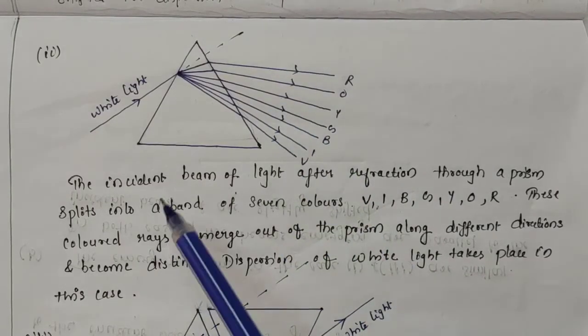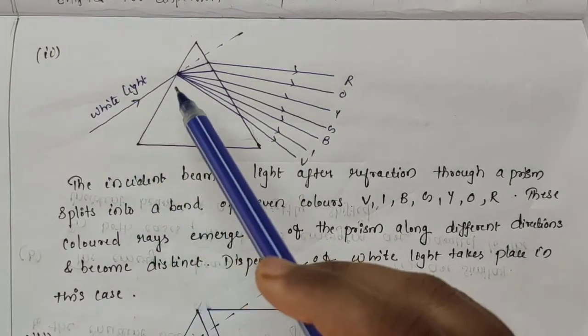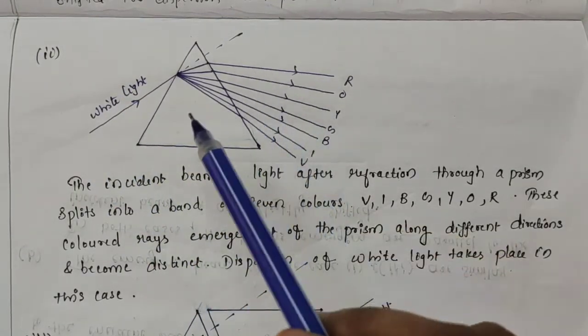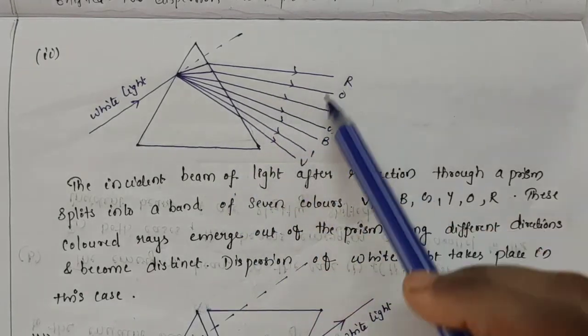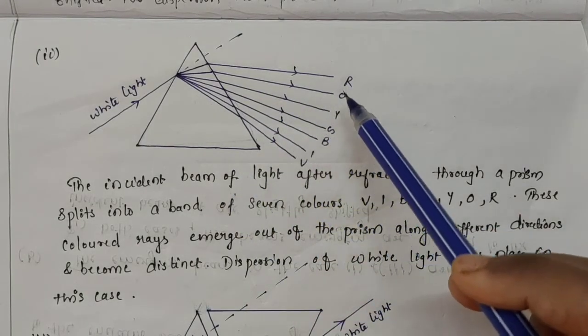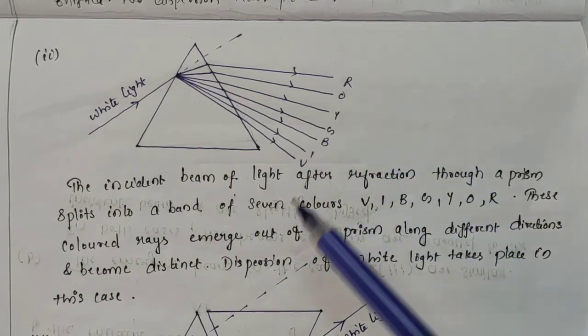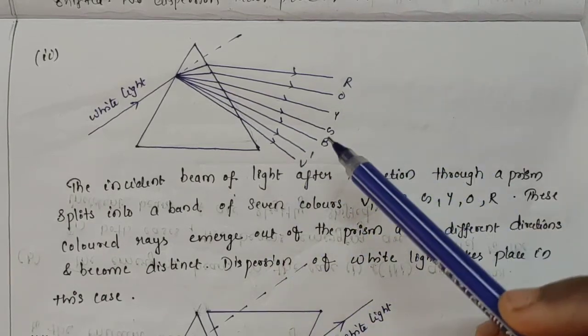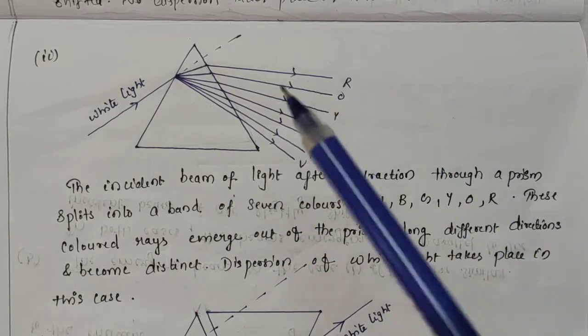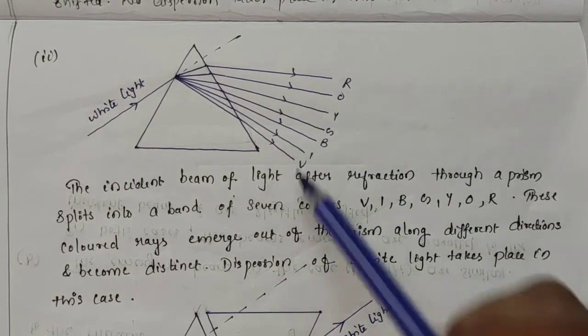Now see the second case. The incident beam of light after refraction through a prism splits into a band of 7 colors: violet, indigo, blue, green, yellow, orange and red. These colored rays emerge out of the prism along different directions and become distinct. Dispersion of white light takes place in this case.